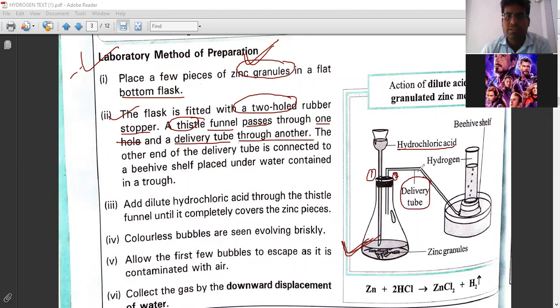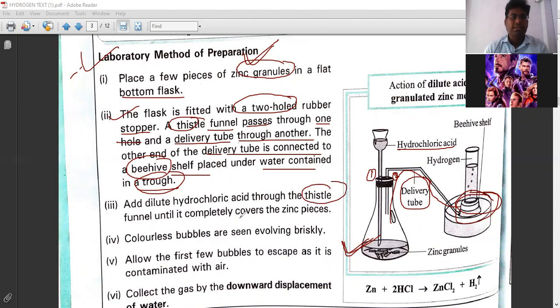This is your delivery tube, which is collected here. Okay? So you will get hydrogen gas here when we put hydrochloric acid on the zinc granules. By this pipe you will get hydrogen gas, right? Another end of the delivery tube is connected to a trough containing water, and add dilute hydrochloric acid through the thistle funnel until it completely covers the zinc pieces.